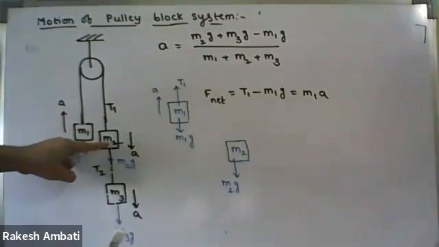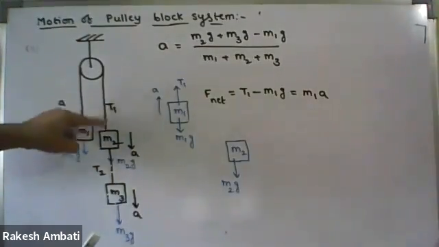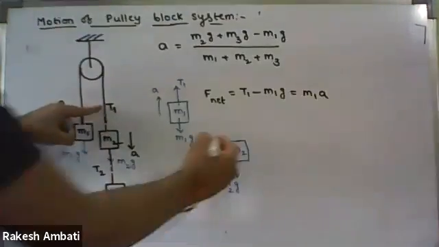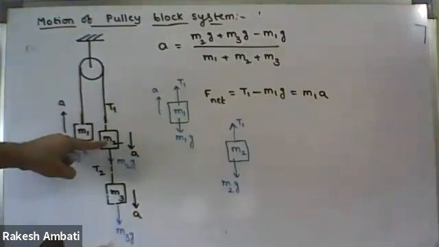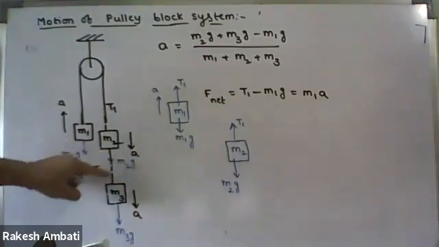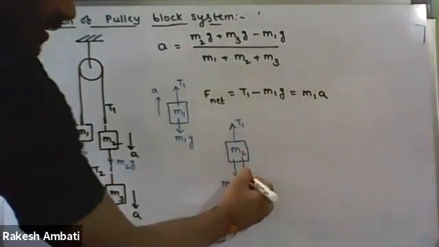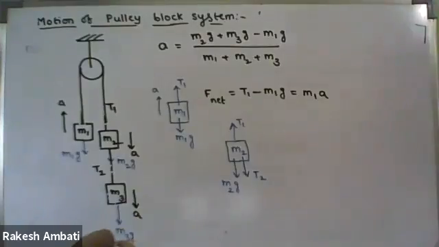So on the M2 block, totally two tensional forces are acting. With respect to M2, what is the direction of T1 in this string? Upwards. And with respect to M2, what is the direction of tension force T2 in this string? Downwards. So the tension is away from the block along the string.